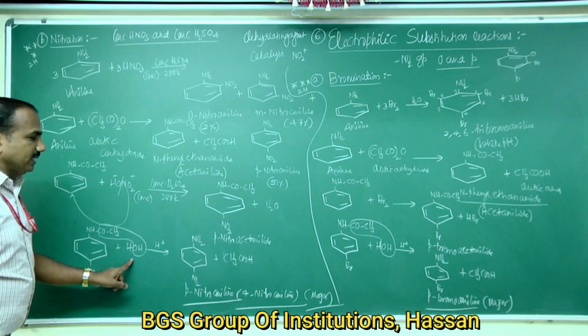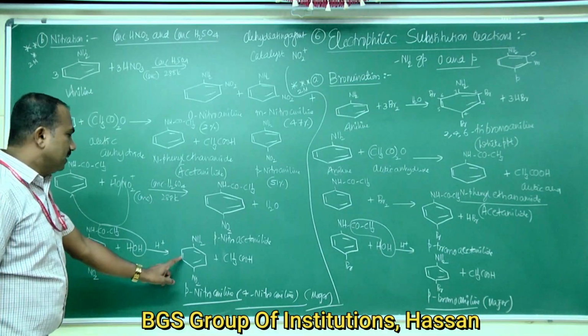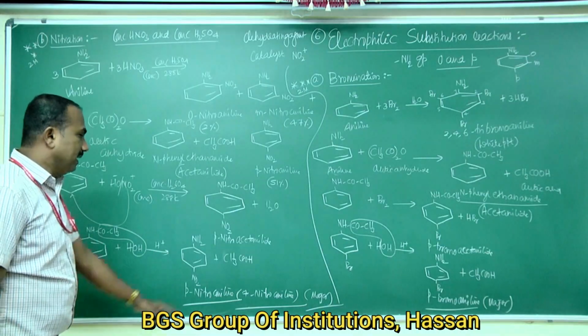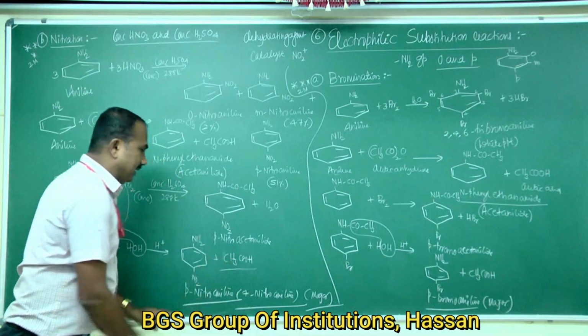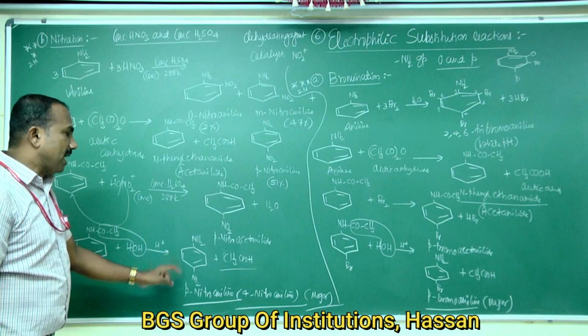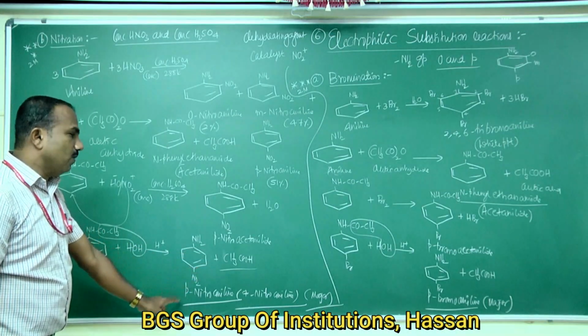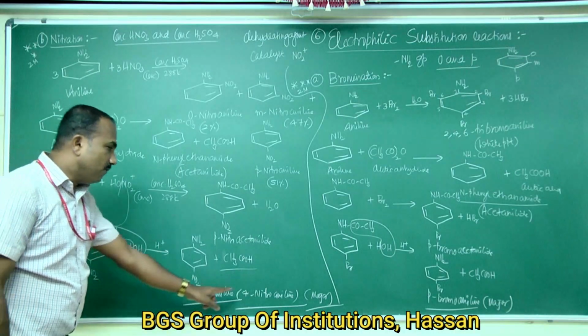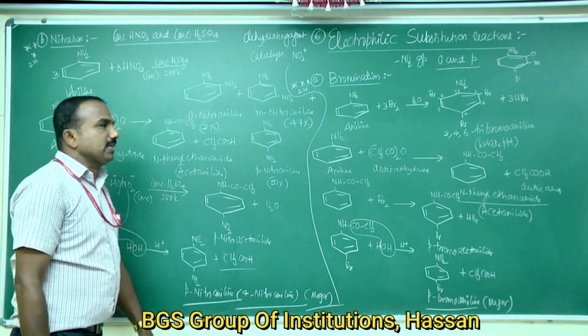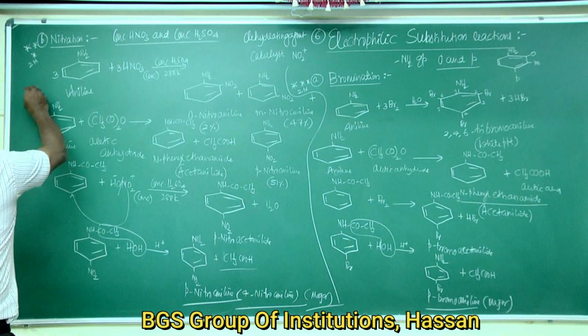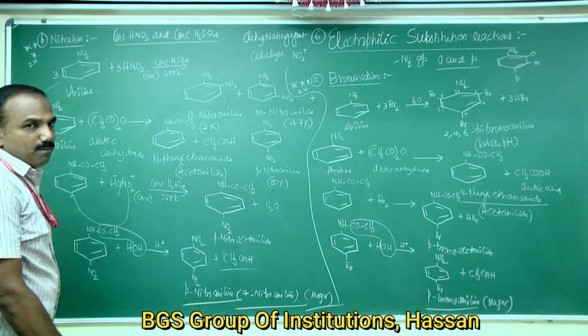On acid hydrolysis it forms the final product, para-nitroaniline, and acetic acid is regenerated. 4-nitroaniline is the IUPAC name, and it is the major product. So this is about the nitration reaction, which is important.